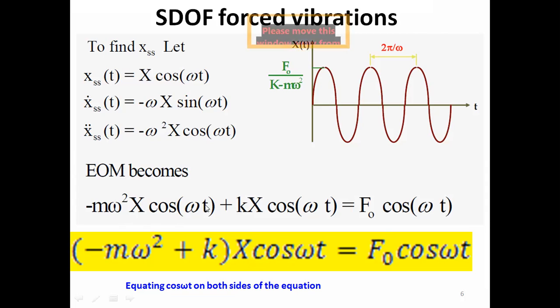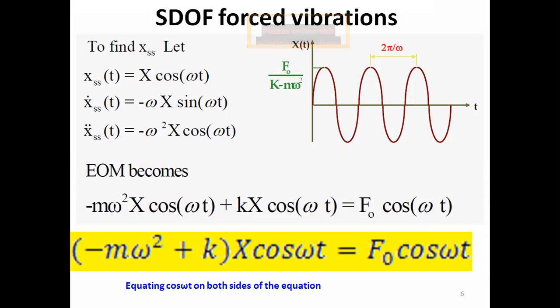In this equation, omega is the frequency of excitation. We can find it very easily. It could be given, or we would know the value beforehand, or if we don't know it, we can simply measure the frequency of excitation easily.